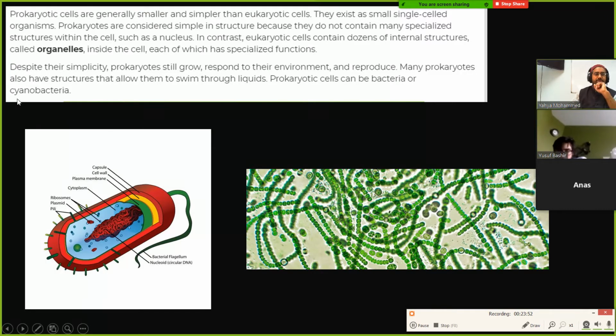Cyanobacteria is a very simple kind of prokaryote. I don't know if it's simpler, I think it's just considered to be different. Cyanobacteria are one of the first things on Earth that performed photosynthesis.